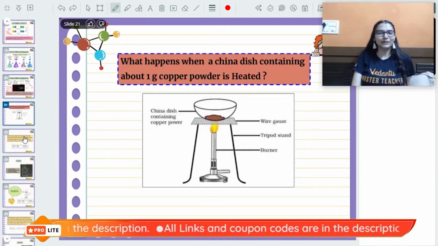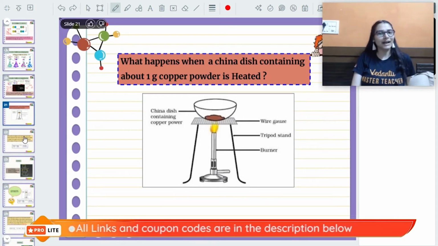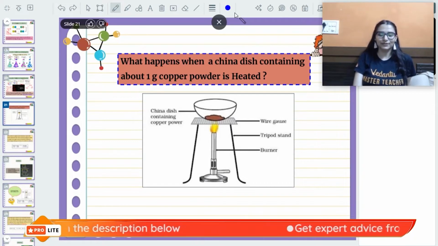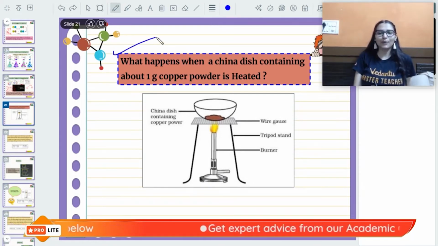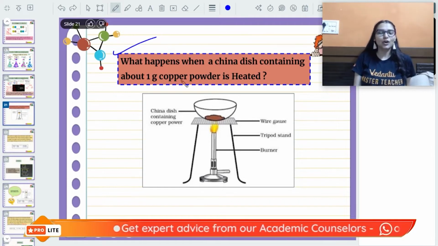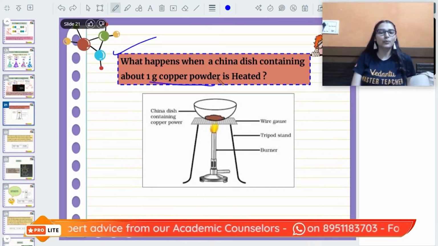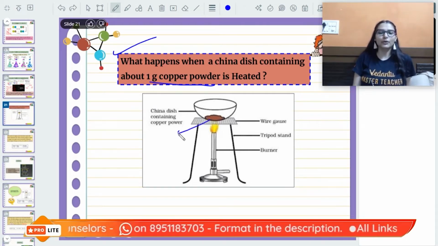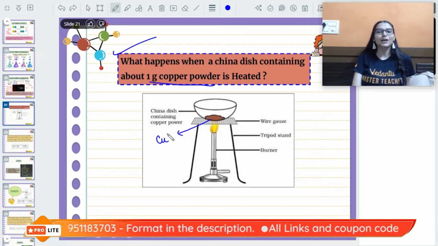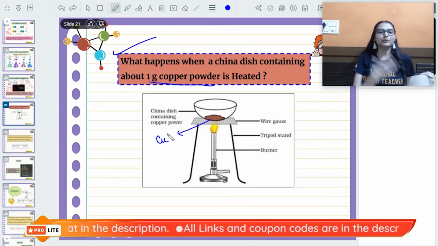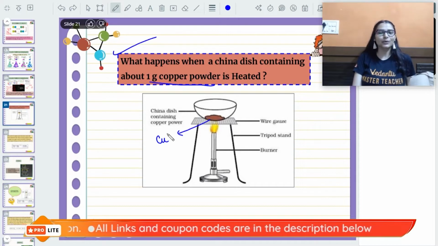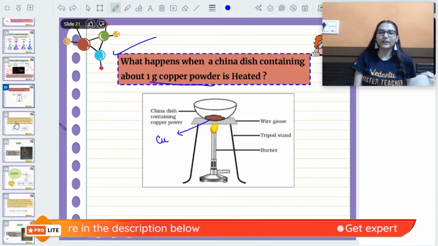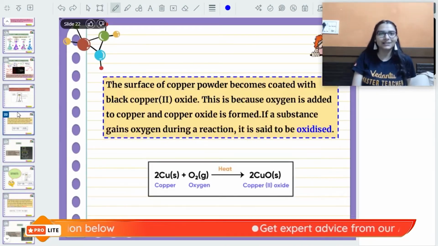So the next that we will see: DD reactions we have seen, we have seen displacement reactions. Now it's about the oxidation reaction. So let us see what happens when a china dish containing about 1 gram of copper powder is heated. We are having 1 gram of copper powder and we are heating it. So what is going to happen when you heat it? You will see the brown colored copper is converted to black color.